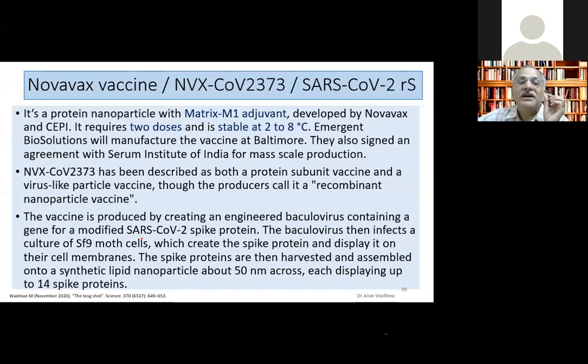So imagine a virus which you can't even see in a normal microscope. It is grown into cells. The spike proteins are harvested, and 14 spike proteins are taken and inserted into a nanoparticle. So it is what we call a recombinant nanoparticle vaccine, or people also call it a virus-like particle, but it is actually a recombinant nanoparticle vaccine. So it's not a protein subunit vaccine, to be absolutely precise.